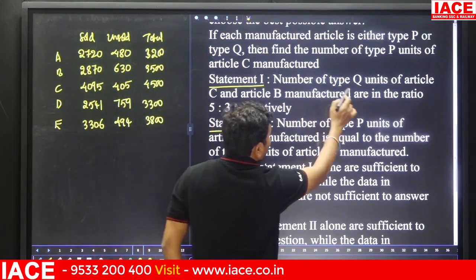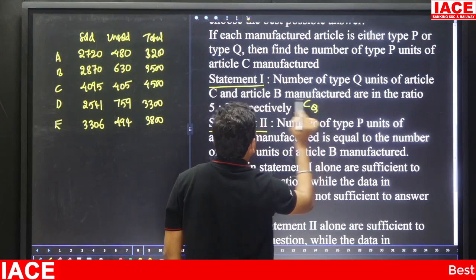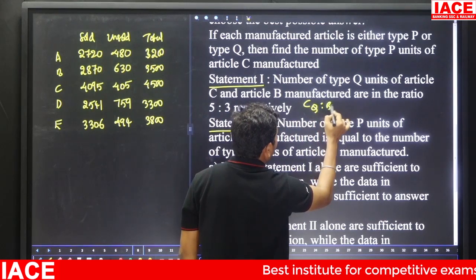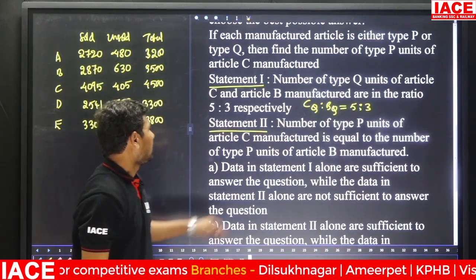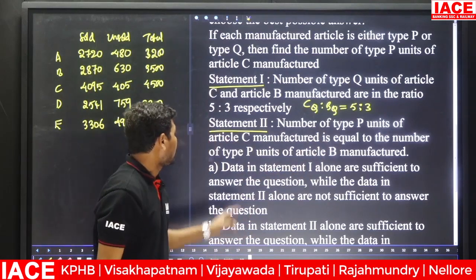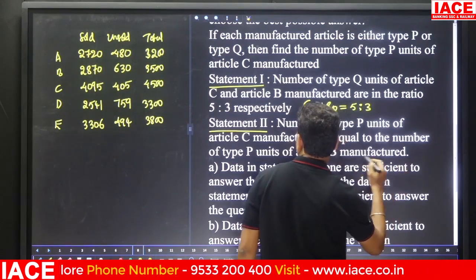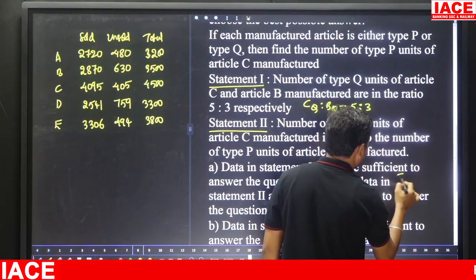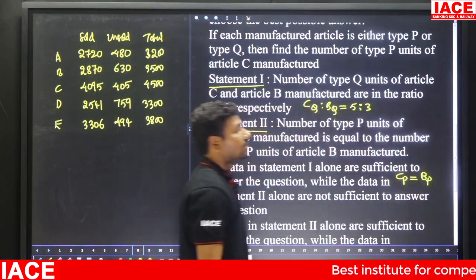So Cq to Bq is 5:3. Statement 2: the number of type P units of article C manufactured is equal to the number of type P units of article B manufactured. Here Cp is equal to Bp.